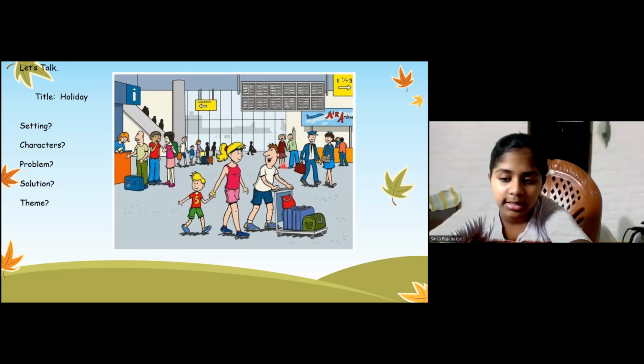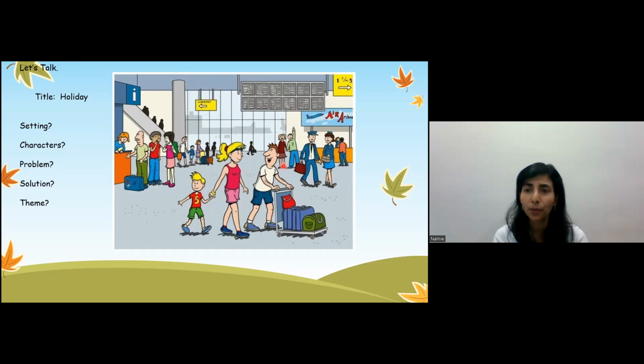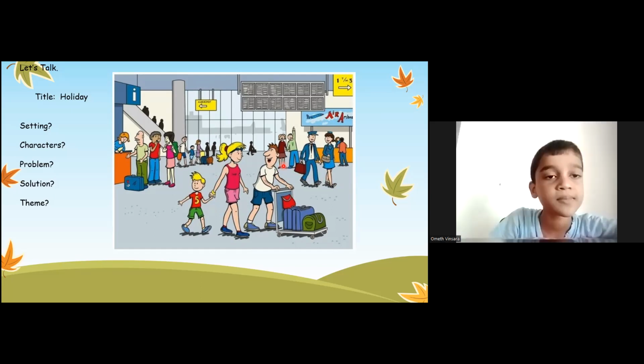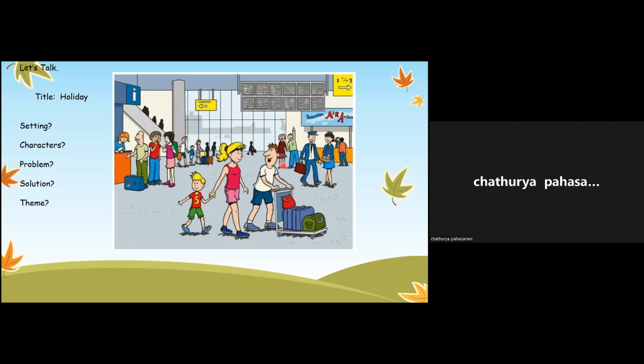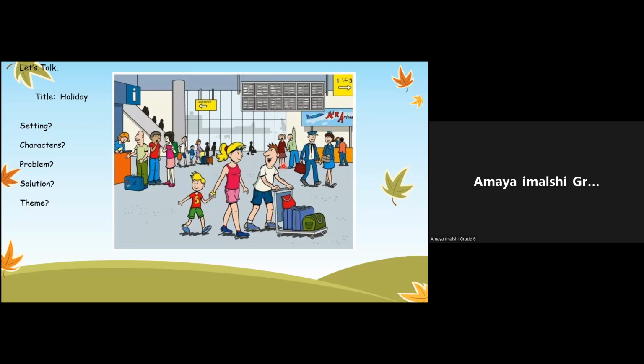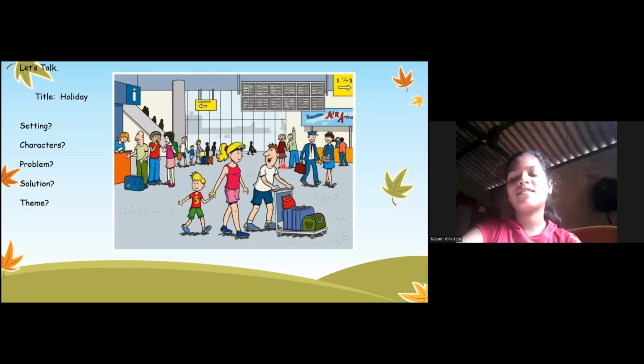Making sandcastles. That's very nice. What else do you do? Playing. Yes. Very good. What else? Where else do you like to go for your holiday? To visit different countries. That's very good. Where do you want to go? Tell me which country you like to visit. Canada. You like to go Canada? Africa. Australia. Okay, good. Very good.